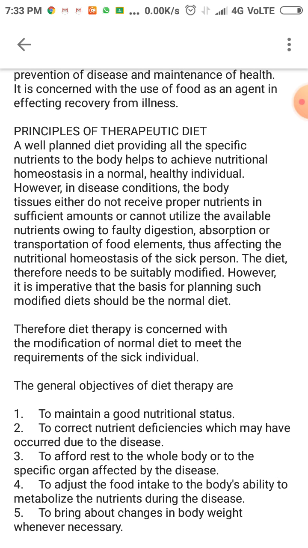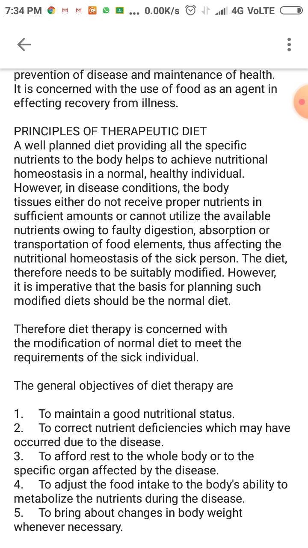The principle of the therapeutic diet is a well planned diet providing all the specific nutrients to the body, which helps to achieve nutritional homeostasis in a normal healthy individual. However, in disease conditions, the body tissues either do not receive proper nutrients in sufficient amounts or cannot utilize the available nutrients owing to faulty digestion, absorption, or transportation of food elements, which affects the nutritional status of the sick person.